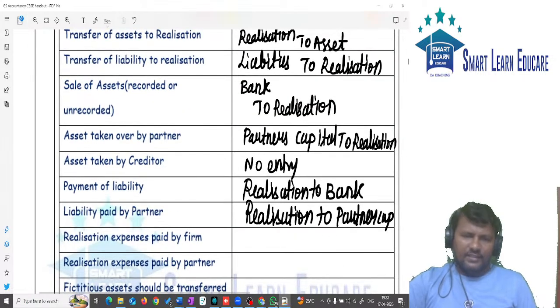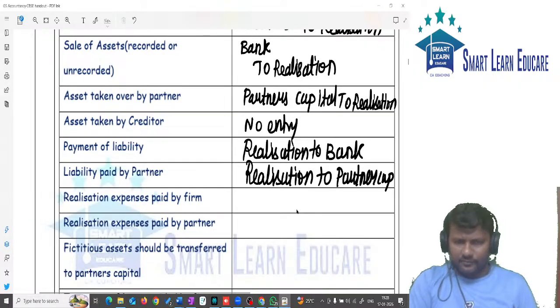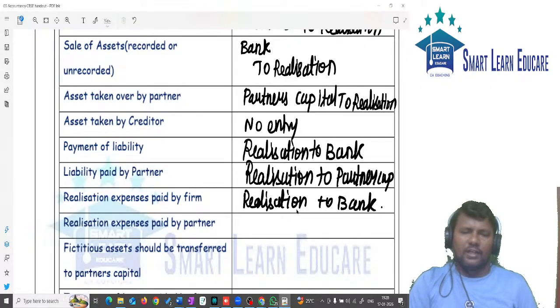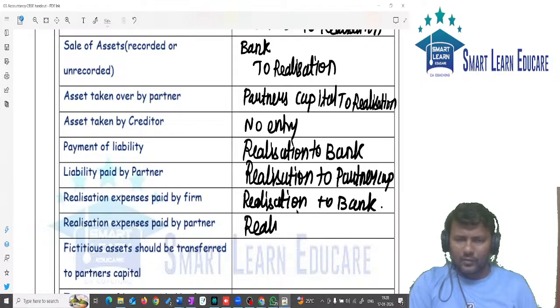Next, realization expenses paid by firm. Entry: realization account, that is expenses account, debit to bank. Realization expenses paid by partner: the entry is the same as above, realization account debit to partner's capital.